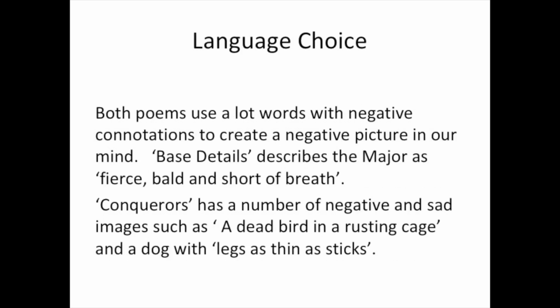Now we will compare the two poems from the point of view of language choice, and we can see that both poems have chosen to use a lot of words with negative connotations to create quite a negative picture in our mind. Base Details describes the major as "fierce, bald and short of breath." Conquerors also has a number of negative and sad images, such as a dead bird in a rusting cage and a dog with legs as thin as sticks.